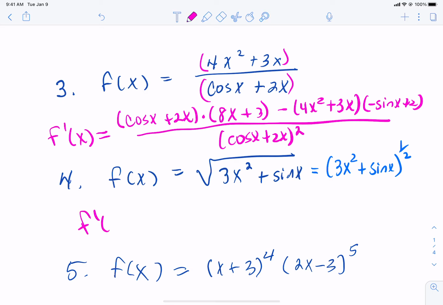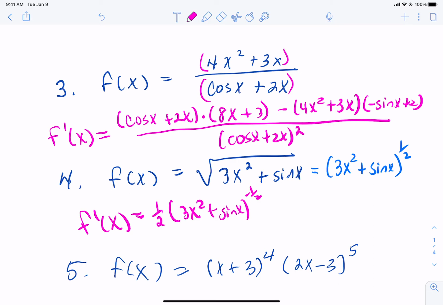And so what does the chain rule say? Well, the chain rule says that we use the rule that goes with that outer thing. So what rule is that? Well, that's a power rule. The power is going to drop down in front. You're going to leave the stuff alone, and the power is going to go down by 1. So that's the first thing you do. So the 1/2 drops down in front. Leave the stuff alone. Do the power rule just like before.